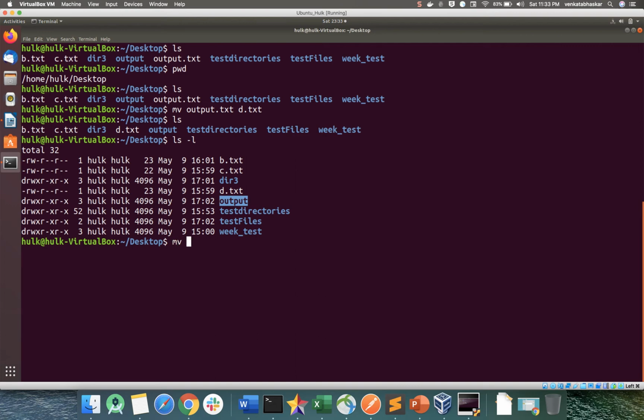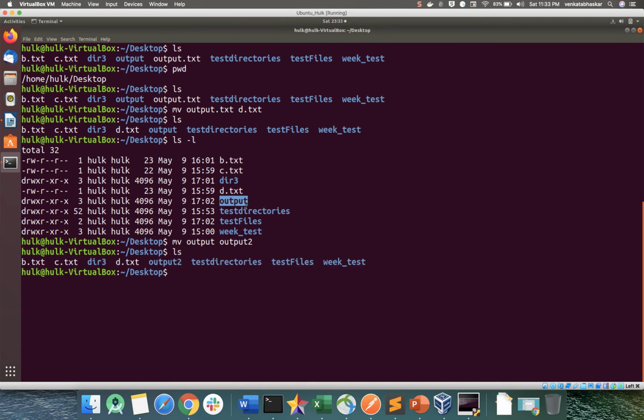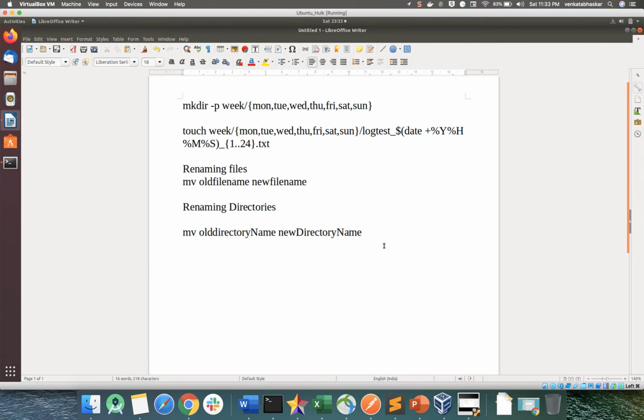mv command. So output is my folder name. I want to change it to output2. When I press enter, just do the ls command. If you see here, output2 is changed. This is the syntax to rename files and directories, for both. Then we'll go for the next command.